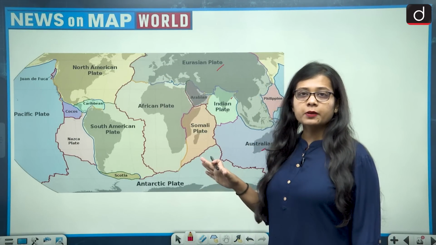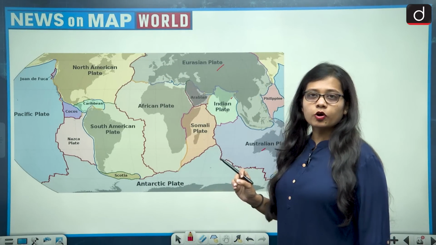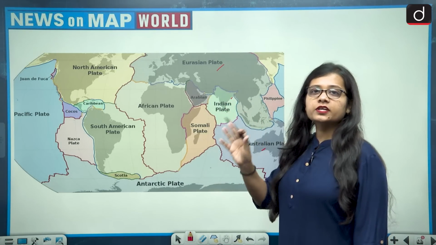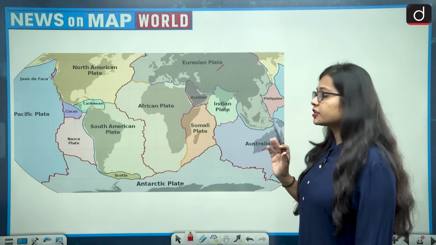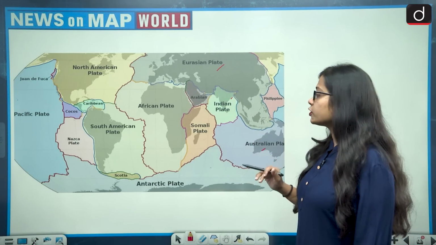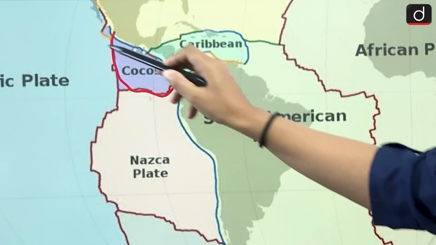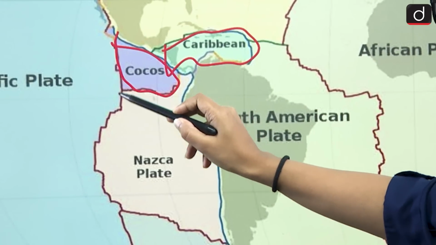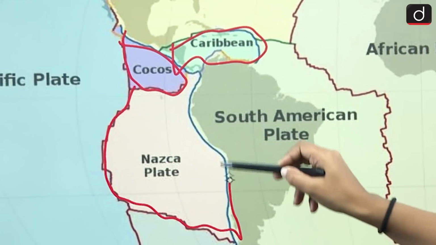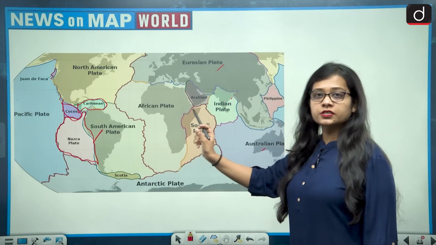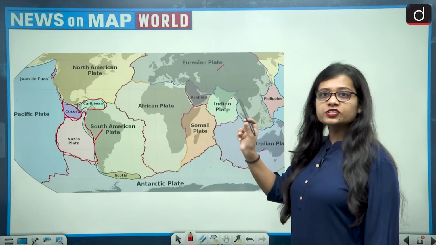These are the big plates. We are talking about the small plates, and the statement says that among the small plates, the Philippines plate is the biggest of all. The statement is wrong, because among the small plates we also have the Cocos plate, the Caribbean plate, and the Nazca plate.